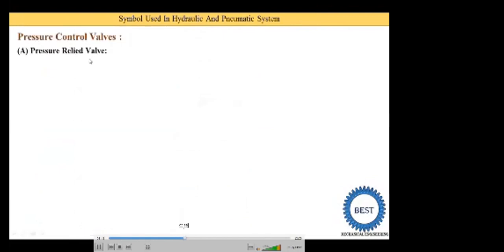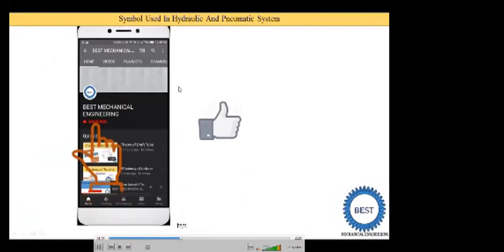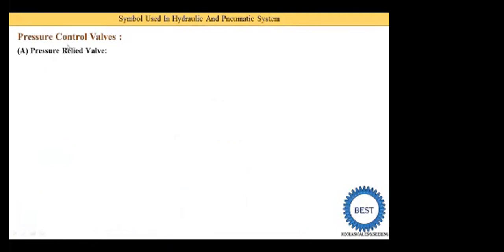By mistake here D is written instead of F. We use the pressure control valve to relieve the pressure or reduce the pressure. Okay, so it is the pressure relief valve. By mistake here D is written instead of F, so it is the pressure relief valve.